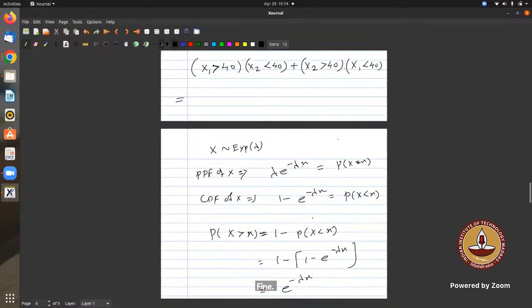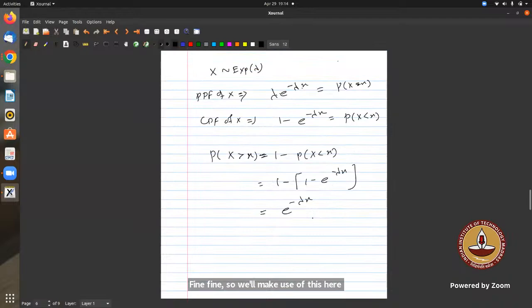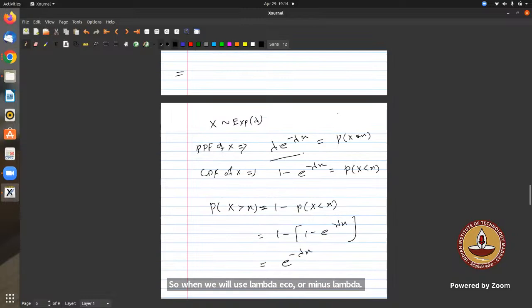Sir, when will we use lambda e to the power minus lambda x? At a point, actually, the probability is equal to 0, right? This is the PDF of x. So when I say PDF, it is around x, if I wanted to find the probability around that point, but generally it does not have much use. So when we want to find probabilities, we will generally use the CDF for the continuous cases. Okay, PDFs we are not going to use for finding the probabilities.